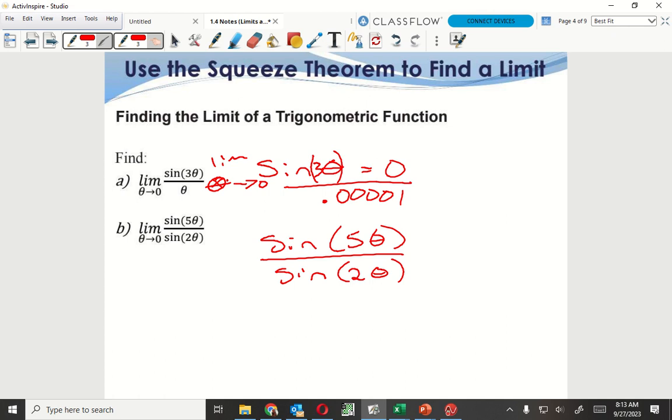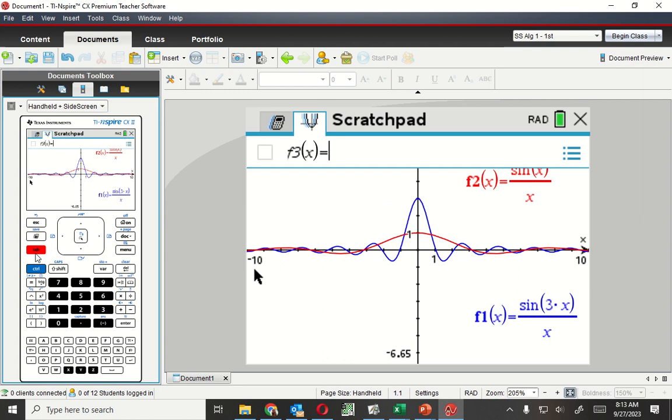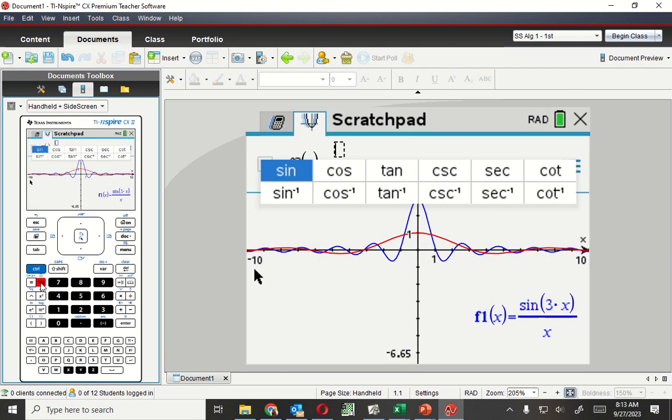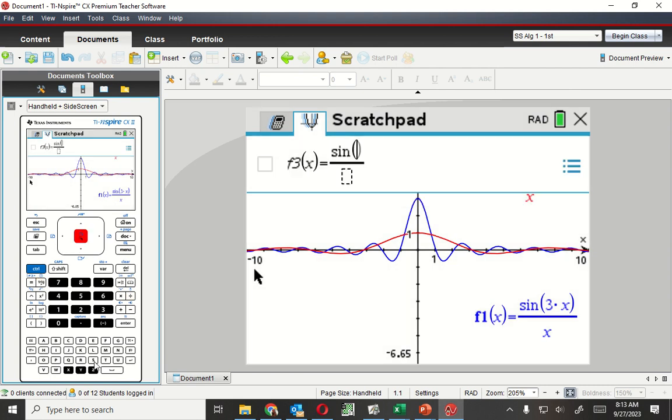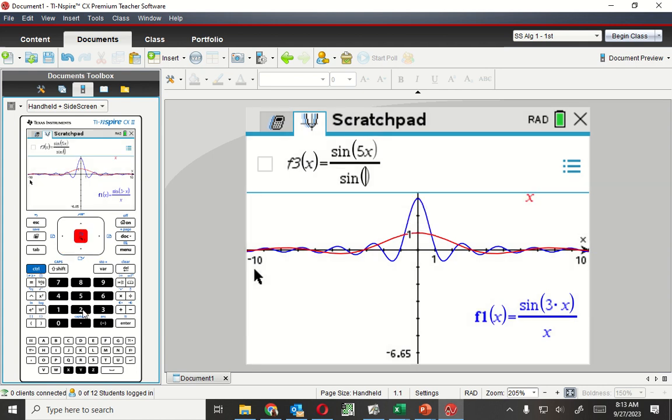And then I'm hoping you guys could actually see patterns for each one of these. Hit tab again, and I'm going with control divide sine 5x over sine 2x.